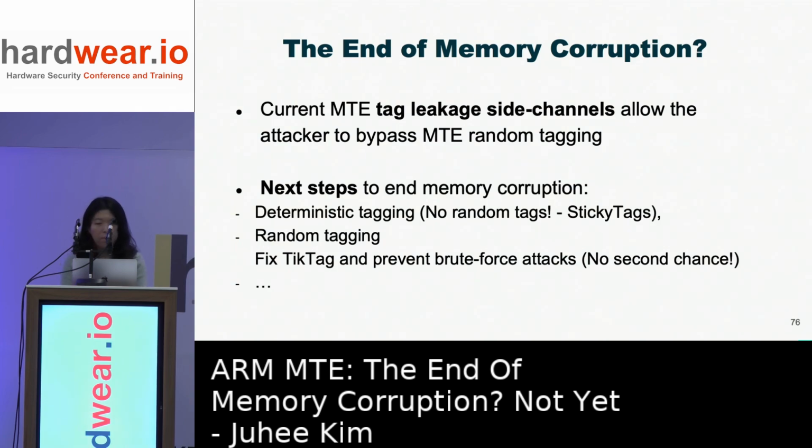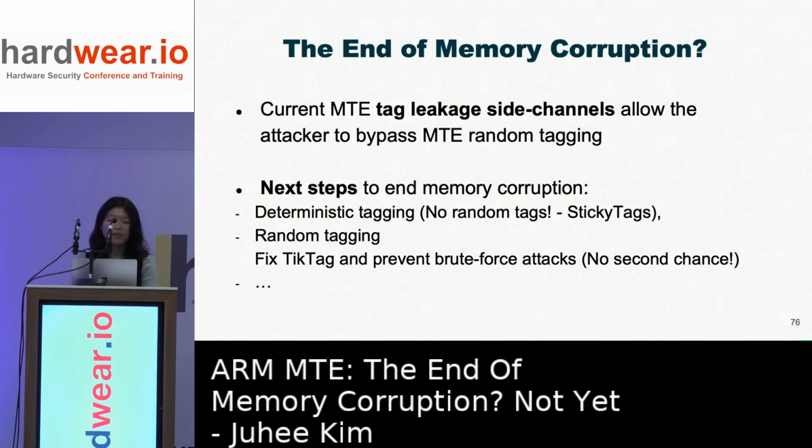So to wrap up, are we at the end of memory corruption? ARM MTE is indeed a promising security feature, because no previous technique has been able to provide this level of security and efficiency. However, we have shown that current MTE hardware contains tag leakage side channels that allow attackers to bypass MTE random tagging.